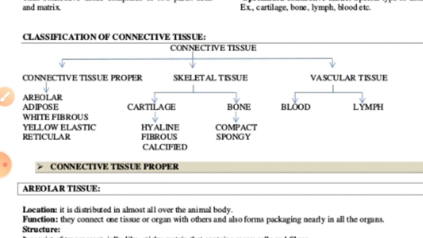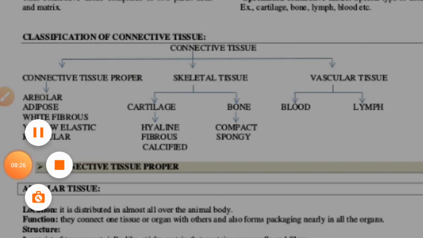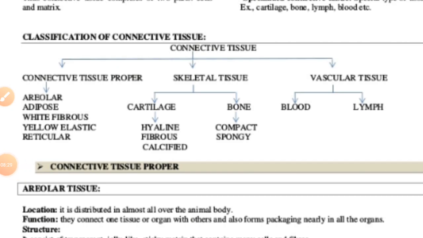Generally, areolar tissue plays a very important role in human beings, right, and some organisms. It is always found under the epithelial tissue and skin, around vessels and organs like the stomach, trachea, and the wall of blood vessels. If we talk about its structure, the matrix of the areolar tissue is generally made up of glycoproteins. It contains two types of fibers, the white collagen fibers made up of collagen, and the yellow elastic fibers made up of elastin.